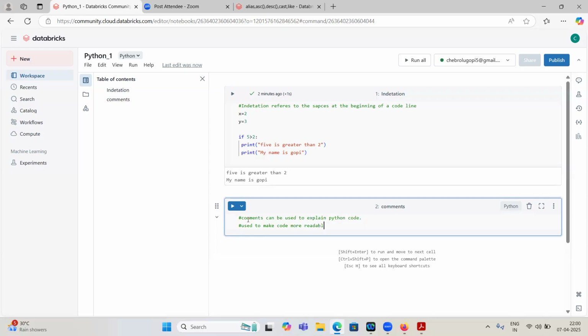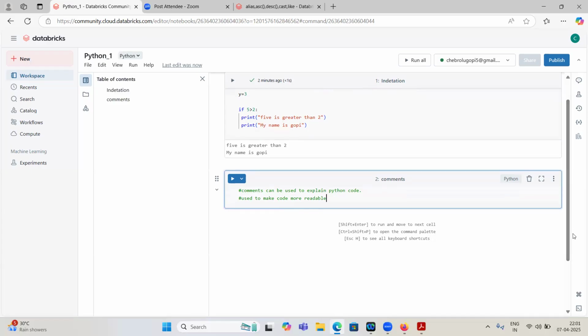If you don't write any comments, we will not understand what logic you are following, what the input is, what the output is, what transformation you used and why you are using it. If you provide comments, then the reader or developer can understand your logic. Otherwise, it will be very difficult to debug the code. That's why we use comments, so the code is more readable and explains whatever you have written.